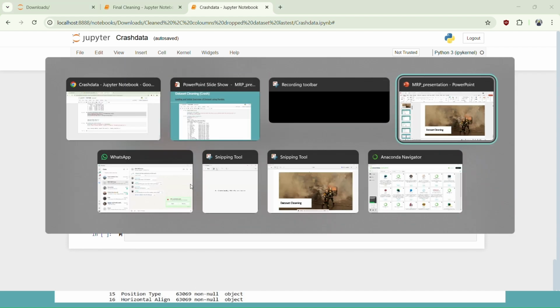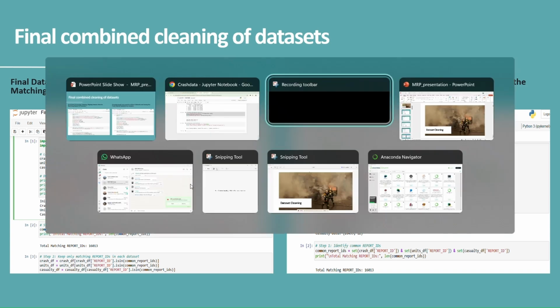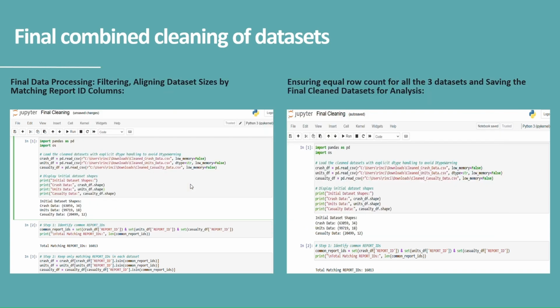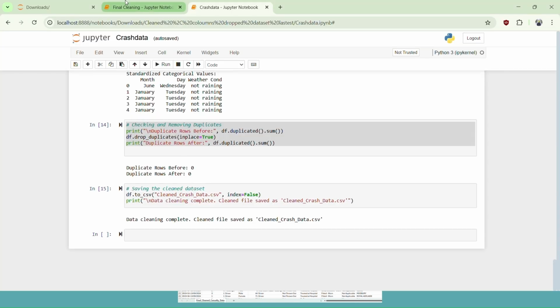Later on, we combined the cleaned datasets. As I mentioned, we have three, so to work in an easy manner we had to combine all three into one. We took the report ID, which was unique and constant in all three datasets, and matched the datasets with the other two. I'll show the code in just a second.